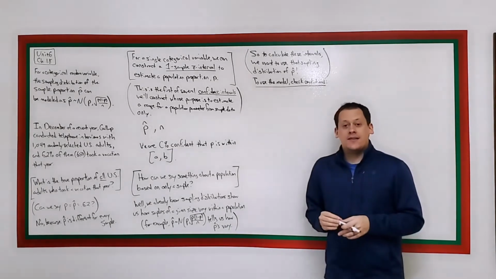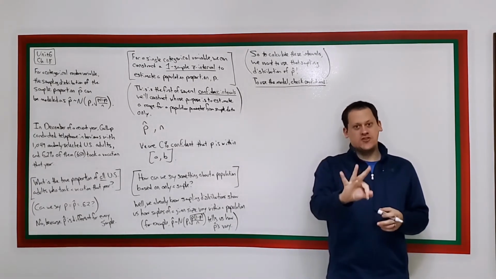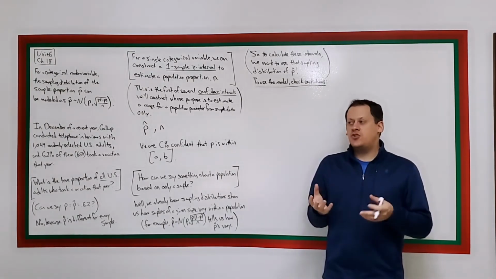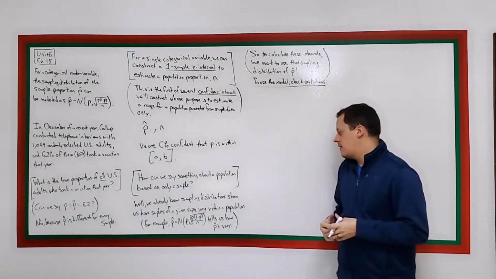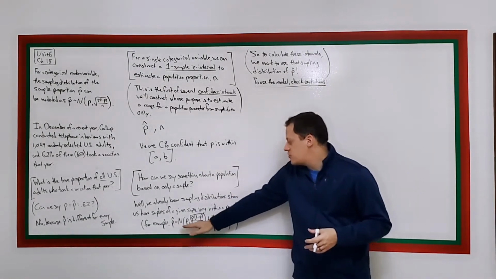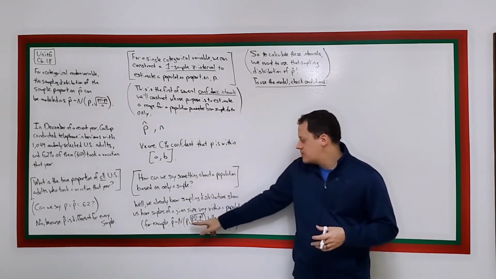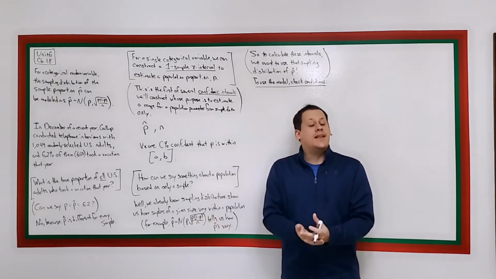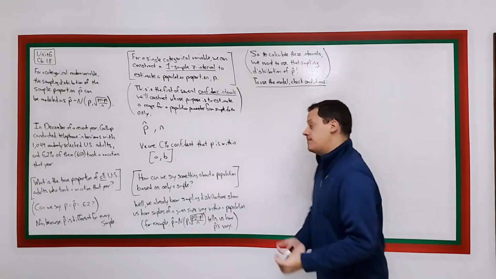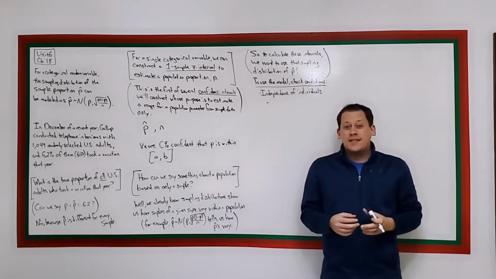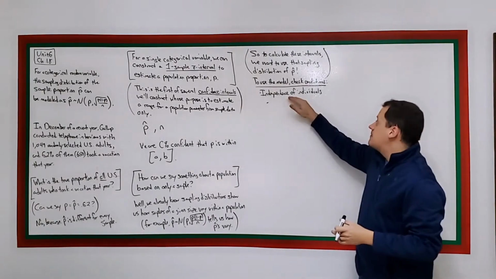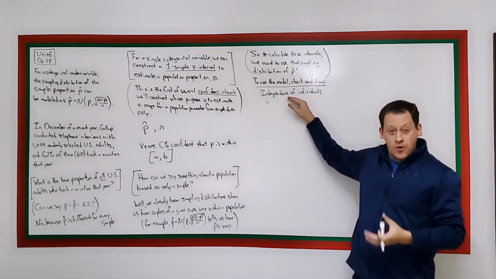Well, there were 3 conditions total that satisfy 2 different assumptions we're making. So in order to say that the sampling distribution of p hat follows this distribution, we need individuals to be independent of each other, and we really need to check 2 conditions to make sure that this assumption is appropriate.